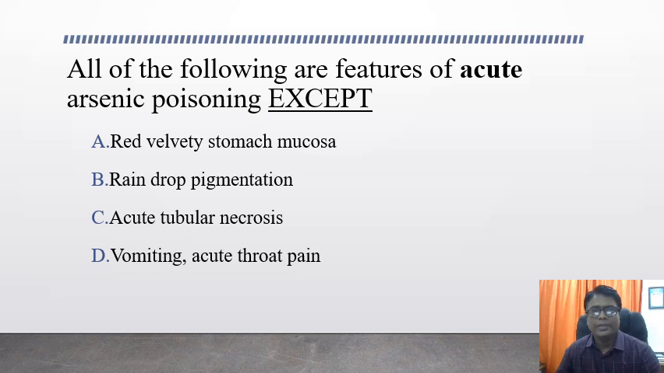All of the following are features of acute arsenic poisoning except: red velvety stomach mucosa, raindrop pigmentation, acute tubular necrosis, and omitting acute throat pain. This raindrop pigmentation is a manifestation of chronic arsenic poisoning, and all the remaining options are features of acute arsenic poisoning.